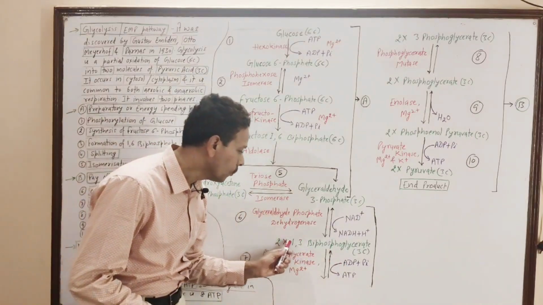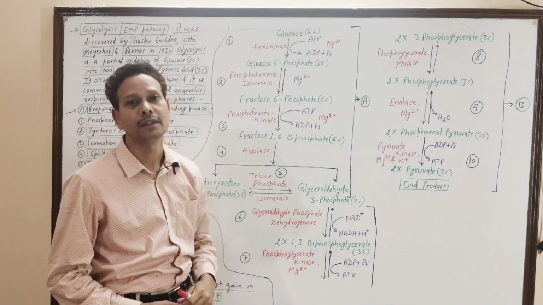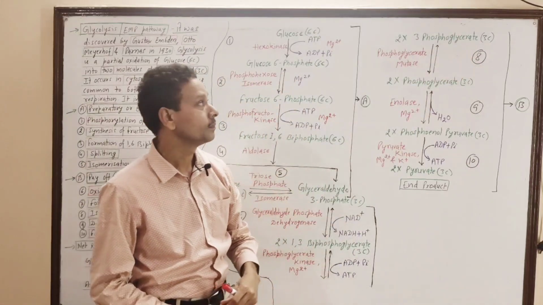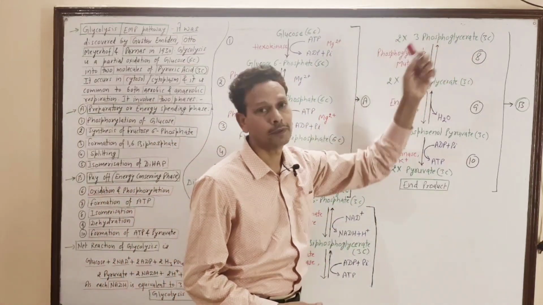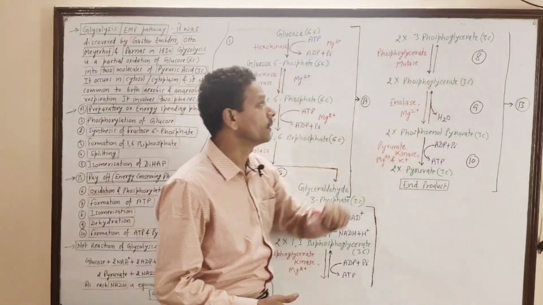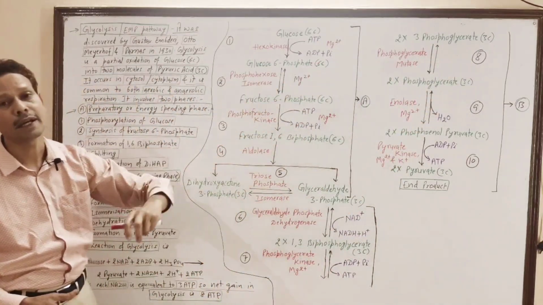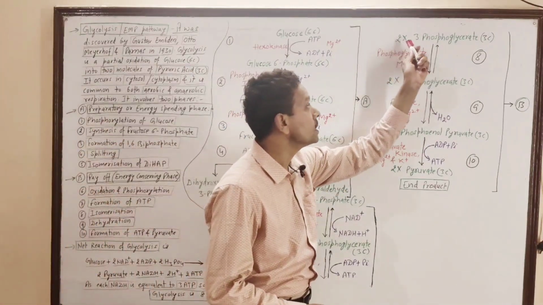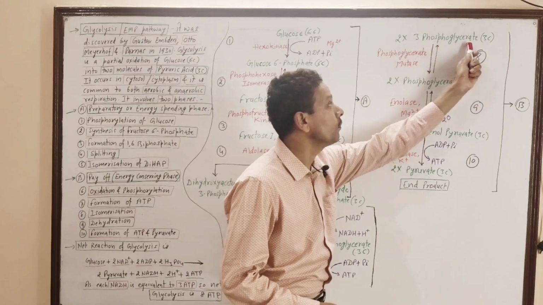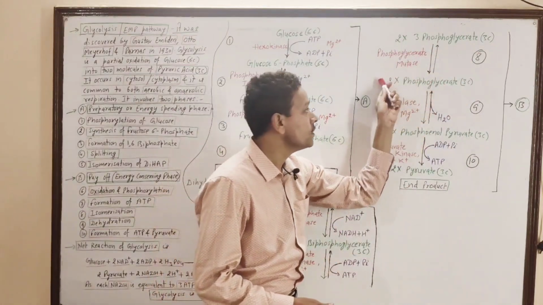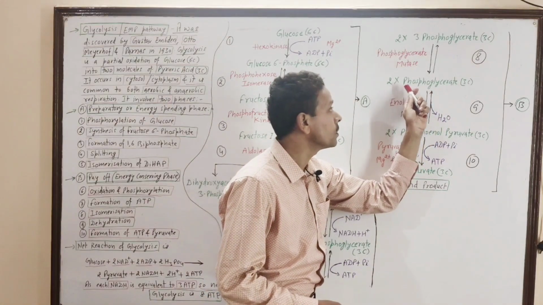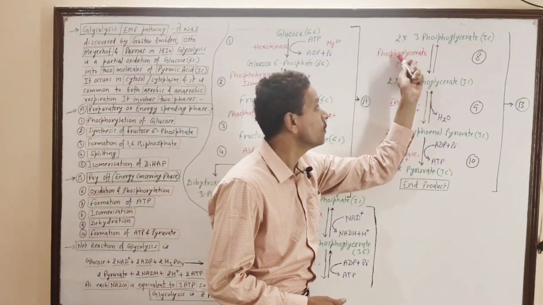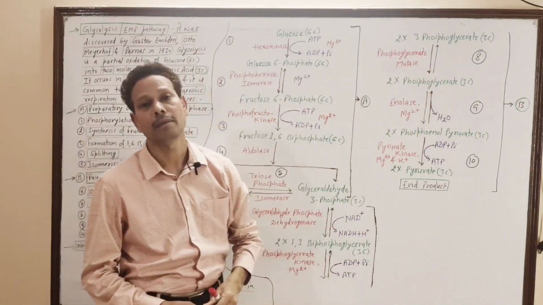As a result, this 1,3-biphosphoglycerate is changed into 3-phosphoglycerate. 2 molecules are formed. Step number 8th is again isomerization, in which these 2 molecules of 3-phosphoglycerate are changed into 2 molecules of 2-phosphoglycerate in the presence of the enzyme phosphoglycerate mutase.